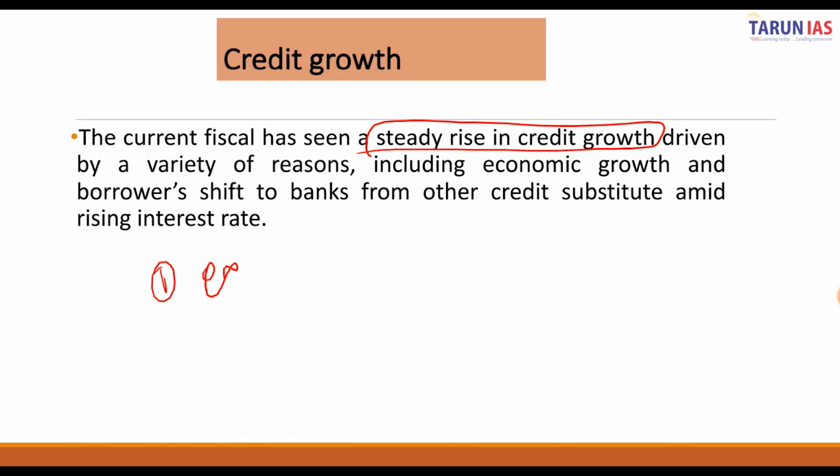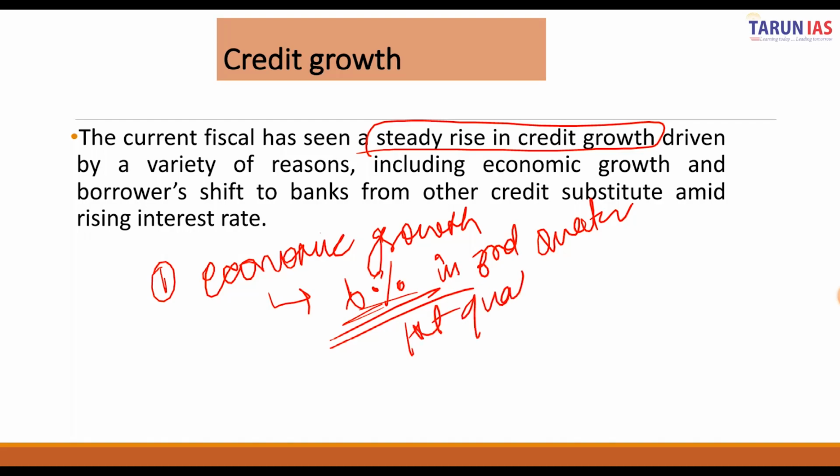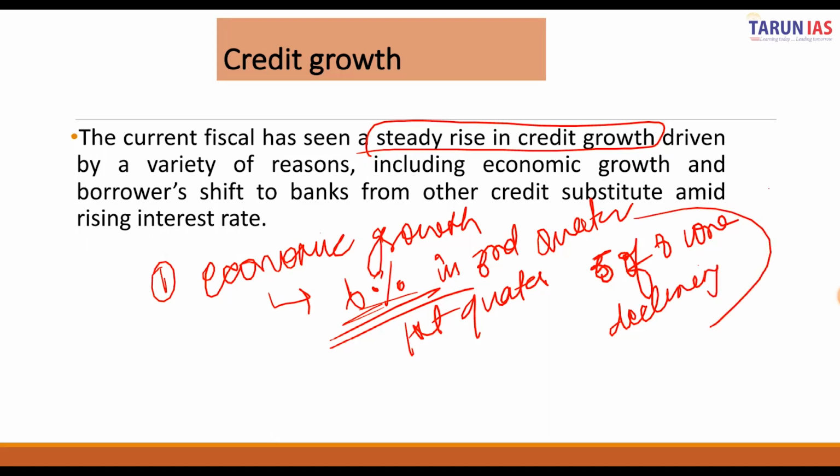First is the economic growth, which registered about 6% in the third quarter, as compared to the first quarter in which five of the 8 core industries registered declining growth. We had discussed one editorial with respect to the economic perspective.